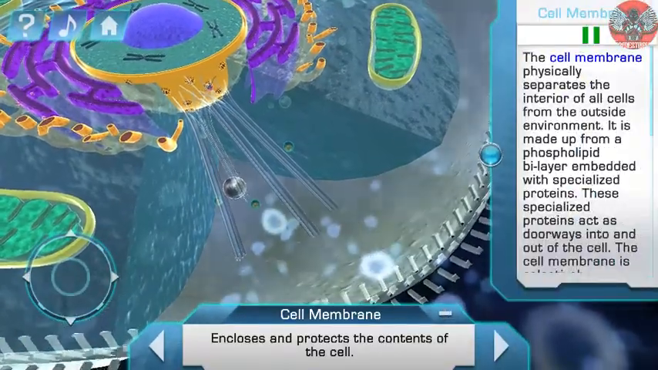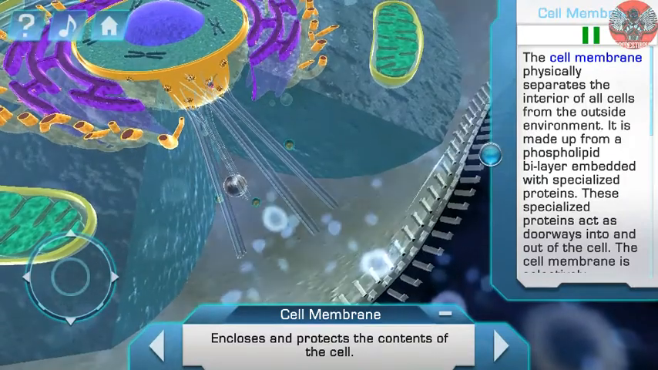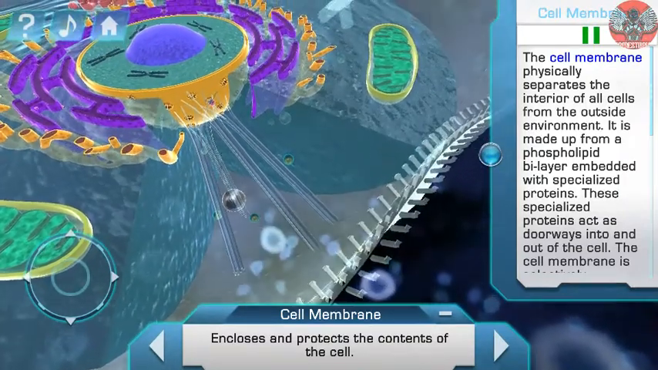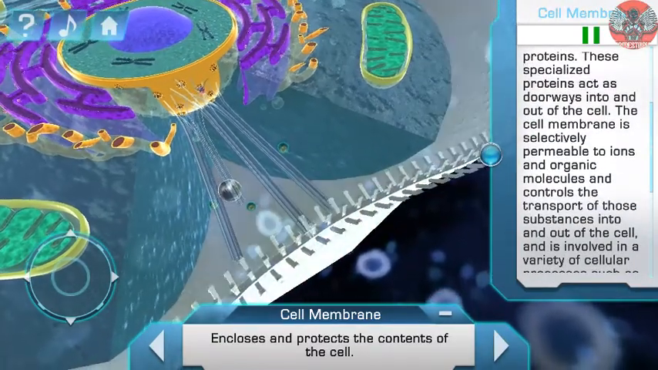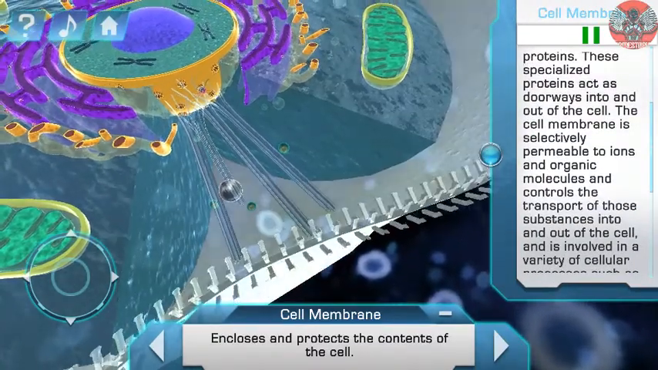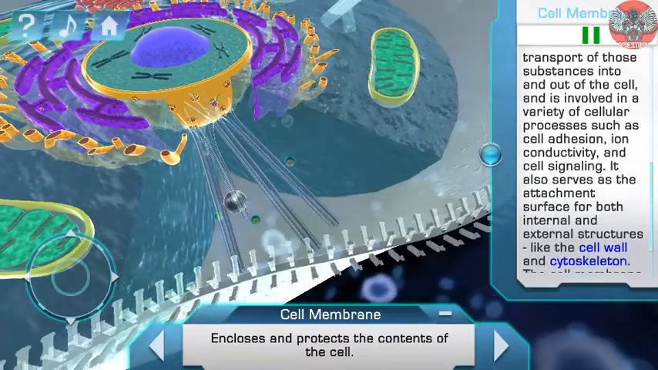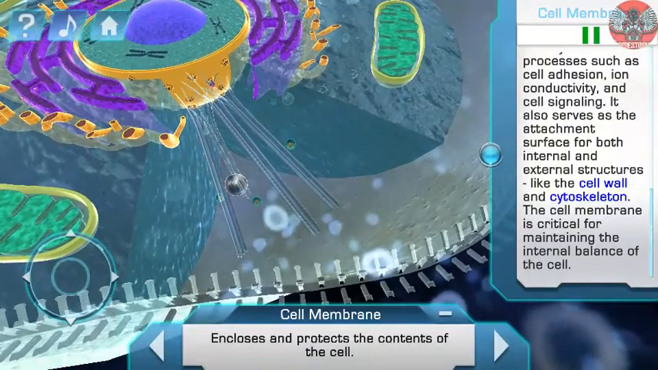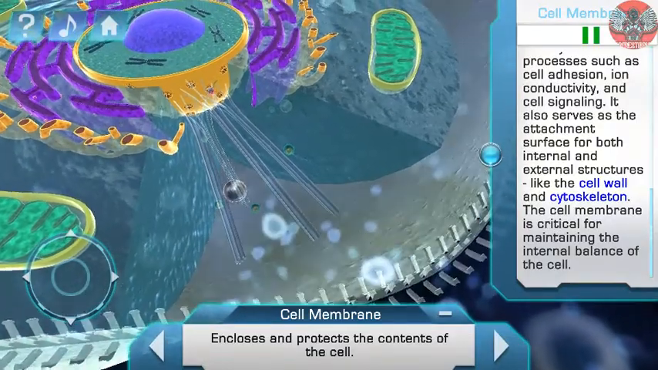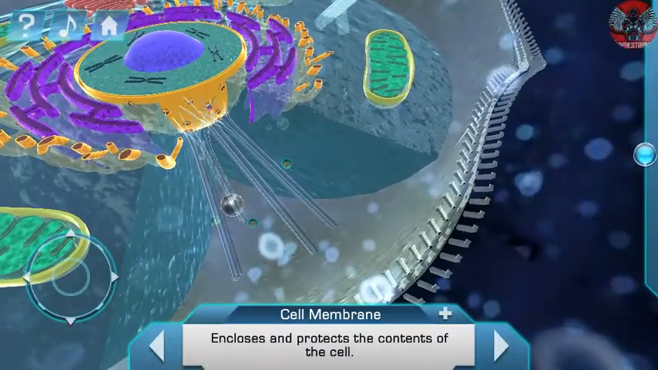The cell membrane physically separates the interior of all cells from the outside environment. It's made up of a phospholipid bilayer embedded with specialized proteins. These specialized proteins act as doorways into and out of the cell. The cell membrane is selectively permeable to ions and organic molecules.